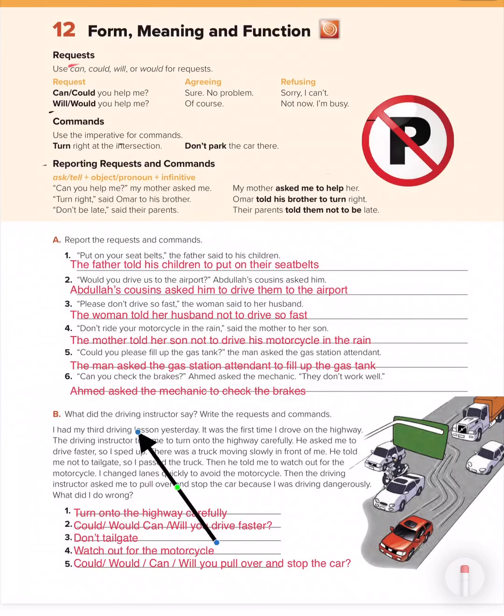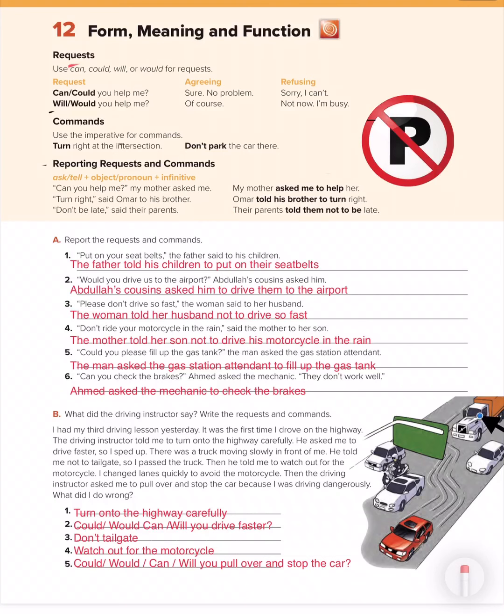What did the driving instructor say? Write request and command. So we have here a paragraph, so we will read it, and after that we will write the requests or the commands in here. I had my third driving lesson yesterday. It was the first time I drove on the highway. The driving instructor told me to turn onto the highway carefully. He asked me to drive faster, so I sped up. There was a truck moving slowly in front of me. He told me not to tailgate, so I passed the truck.